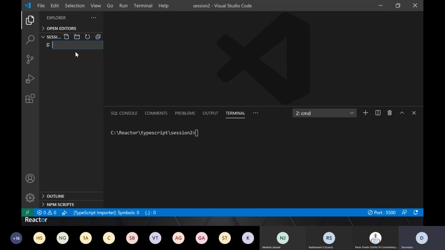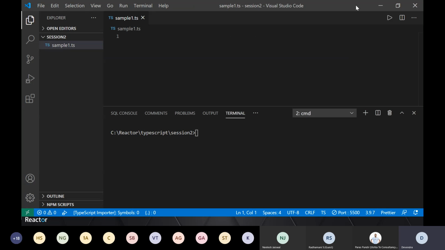So I'm adding a sample file here. Sample, probably I'll be adding more. So I'm writing sample1.ts, not a good name, but it's not the intention to show the files, right? So .ts is the extension of a TypeScript file. This is the first file which I generated, right? First thing, let's say I'm writing JavaScript code, right? So I'm saying var firstName equal to, I'm assigning some name, Devendra. Okay, I say console.log.